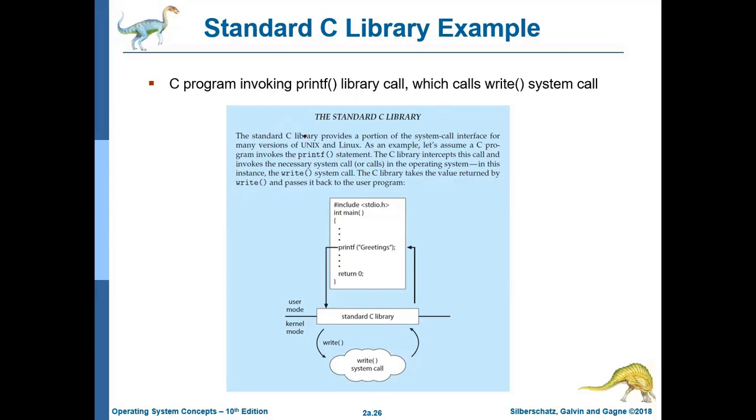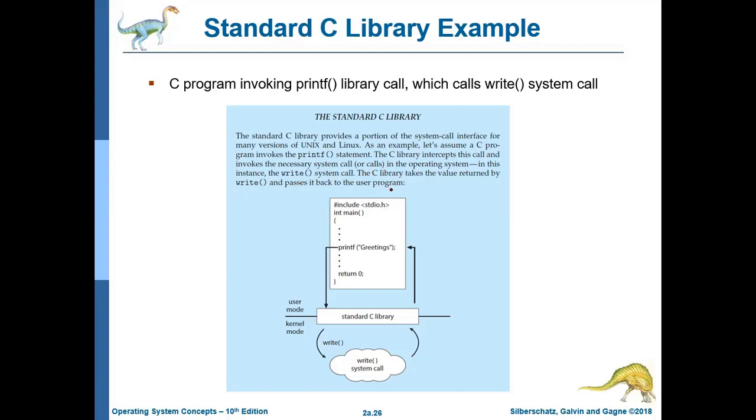The standard C library provides a portion of the system call interface for many versions of Unix and Linux. As an example, let's assume a C program invokes the printf statement. The C library intercepts this call and invokes the necessary system call or calls in the operating system. In this instance, the write system call. The C library takes the value returned by write and passes it back to the user program.